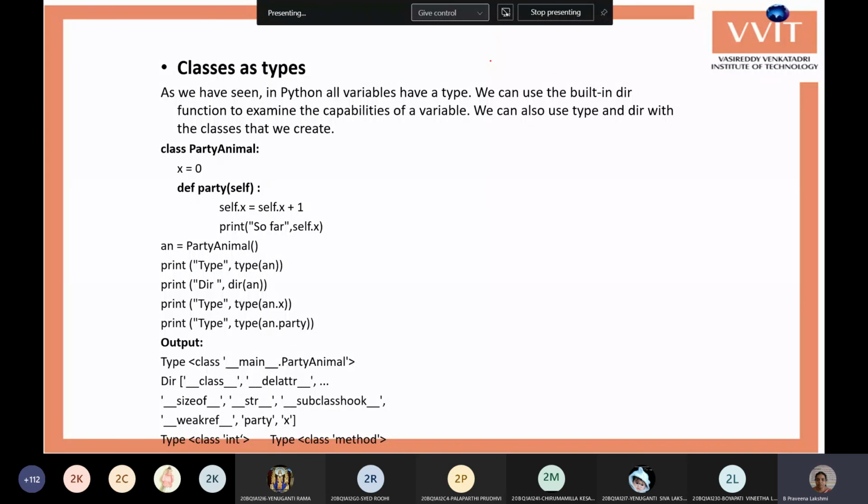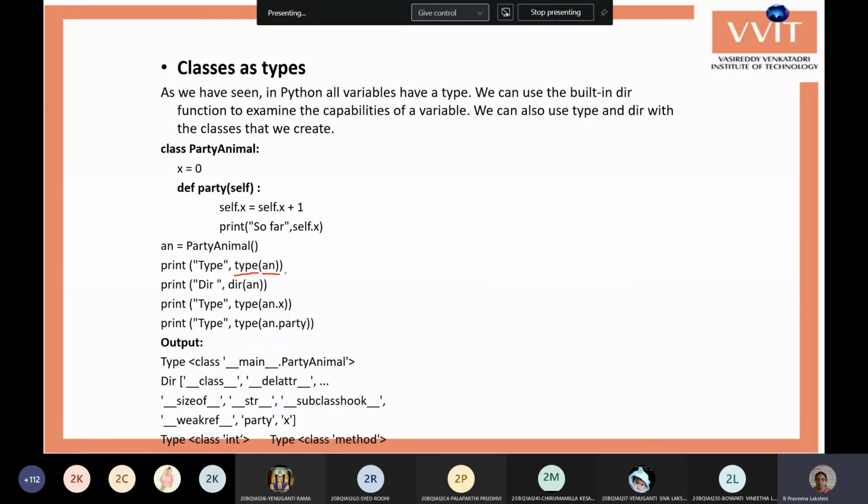Here this is the same class. You can also use different types of functions which are used to know the types of the variables. There is a type function which is used to know the type of a variable. Generally it is used for a particular variable, but here type of an gives a class name.